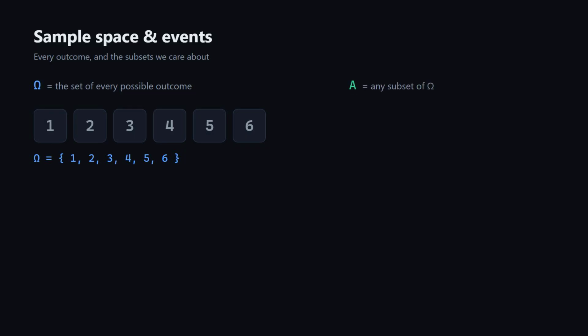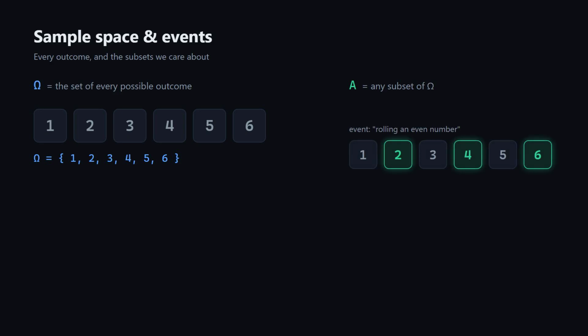An event is any subset of those outcomes. Take the event rolling an even number. That's just the set 2, 4, and 6. An event is nothing more than a collection of outcomes we've decided to care about.